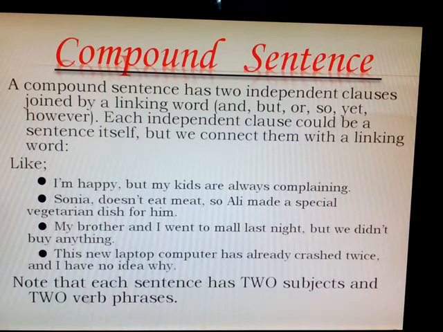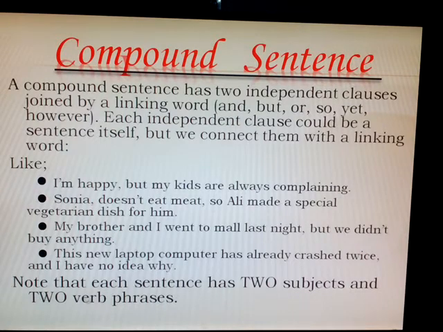This new laptop computer has already crashed twice, and I have no idea why. I have no idea why is a simple sentence. This new laptop computer has already crashed twice is a simple sentence. Two independent clauses joined by the word and became a compound sentence.